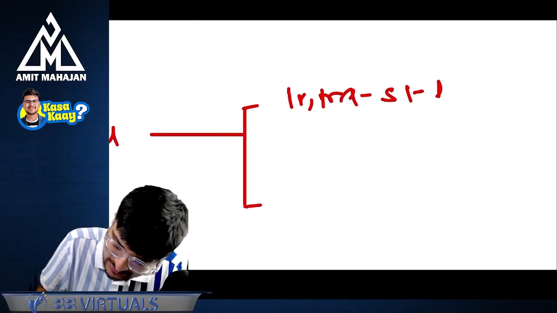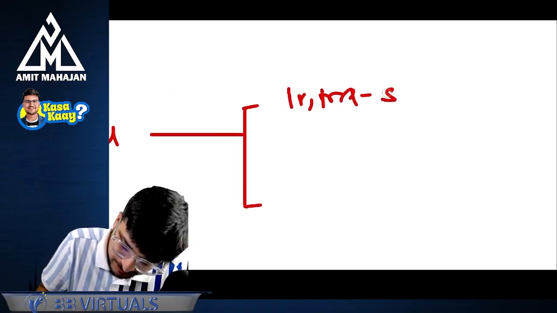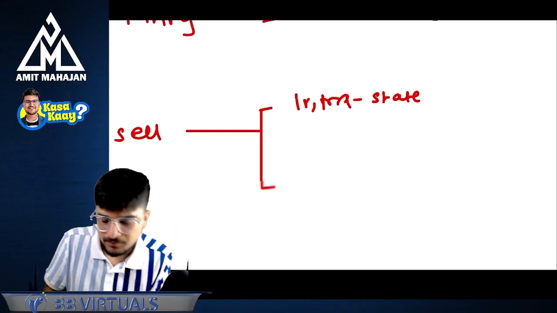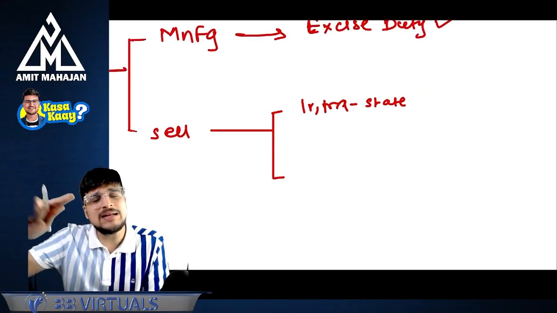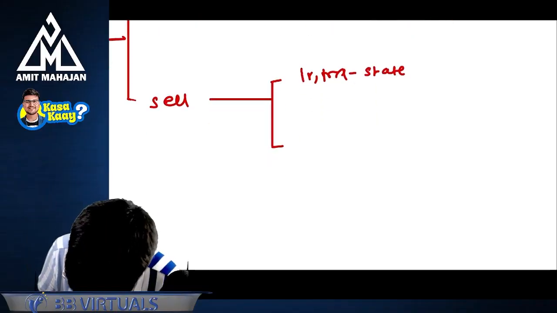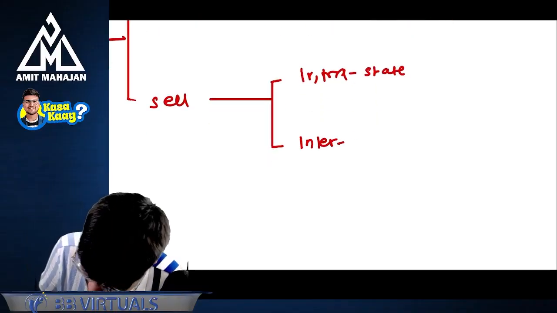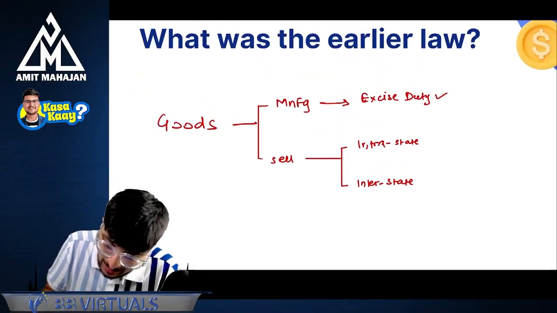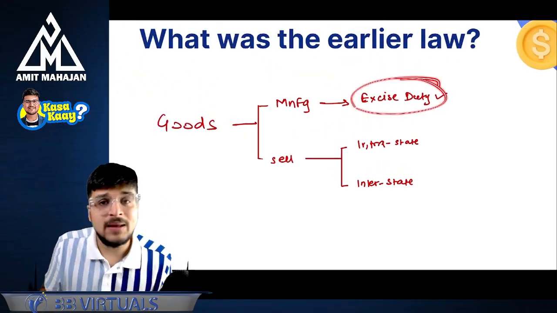And if I'm selling the goods in a different state, I will call that transaction an interstate transaction. Now, I manufactured the goods, I'll have to pay excise duty.